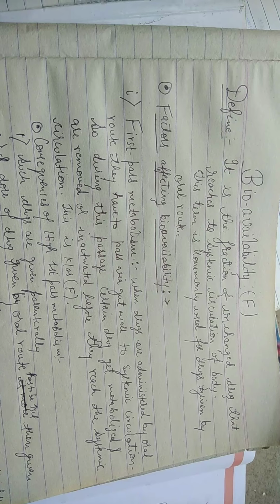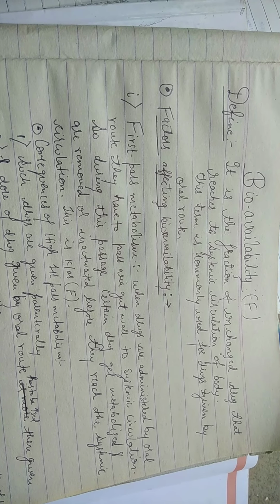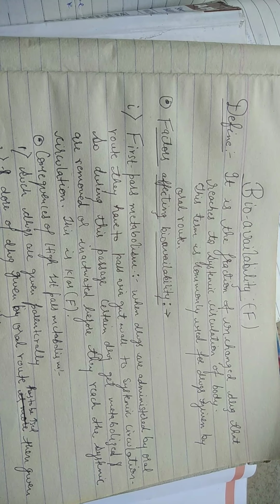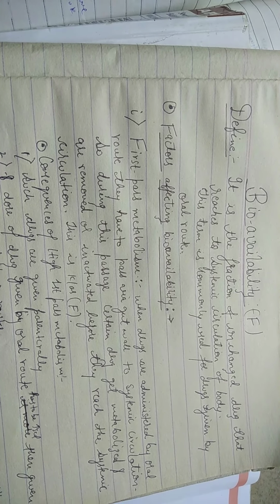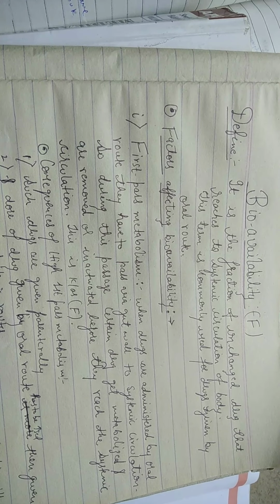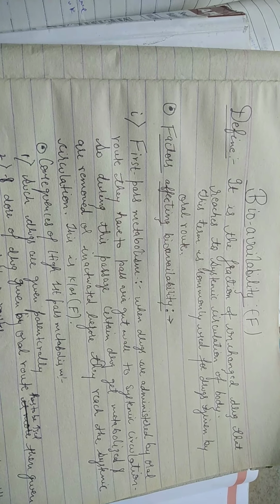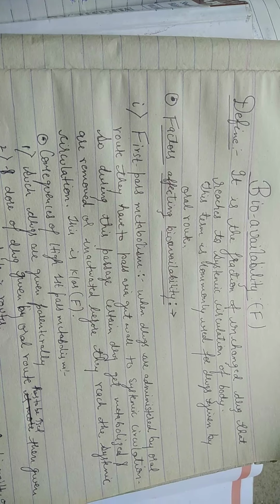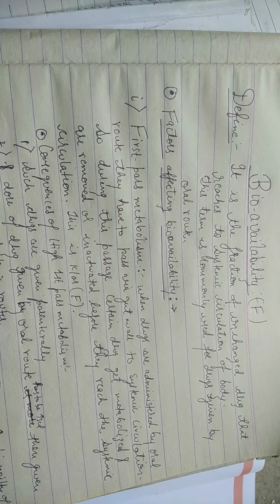So basically, the fraction of that unchanged drug that has gone to systemic circulation is known as the bioavailability of the drug. It means the unchanged fraction of drug which has gone to the systemic circulation. So guys, this is all about the definition of bioavailability.